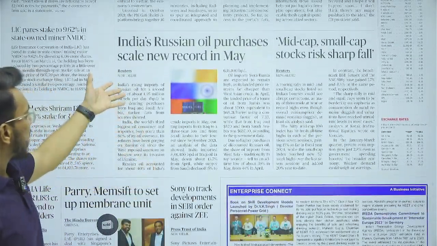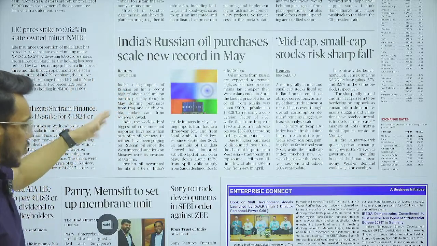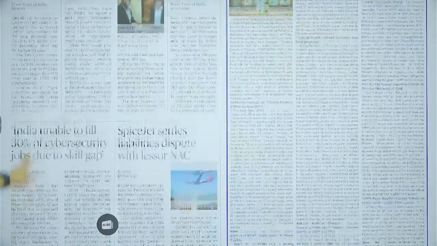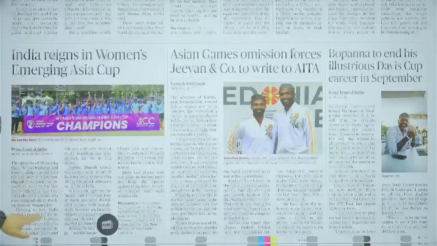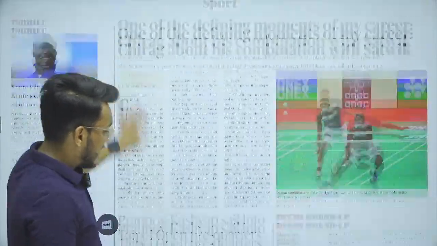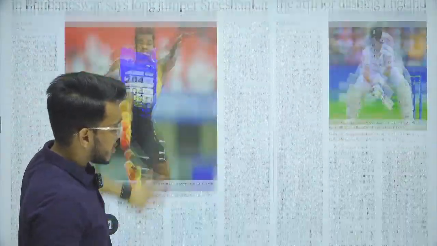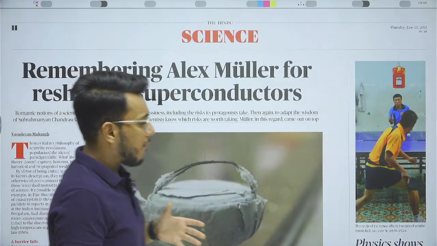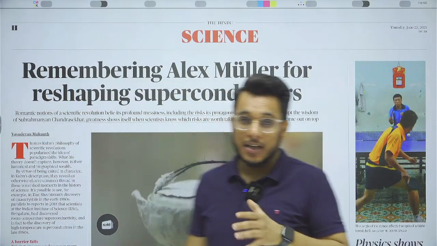India's Russian oil purchase scale new records in May. So guys, already in 2022, Russia became the largest supplier of crude oil to India, and now we see this particular thing that now in the month of May, record procurements have been there. Okay, then coming to the sports page, nothing important here for the exam. And guys, in the last, even after the sports page, there is one page that is on science. Now, this page often contains some very good articles relevant for our examination.